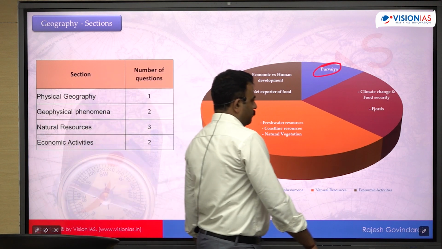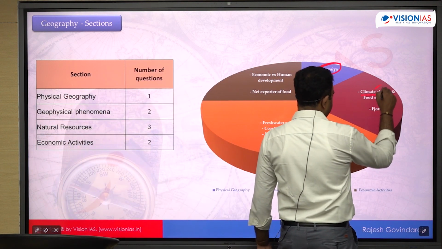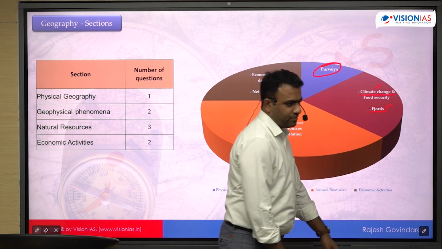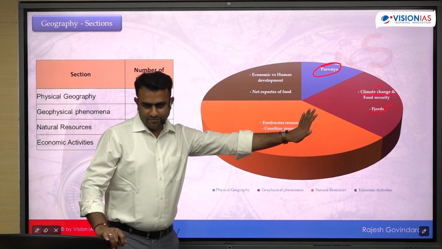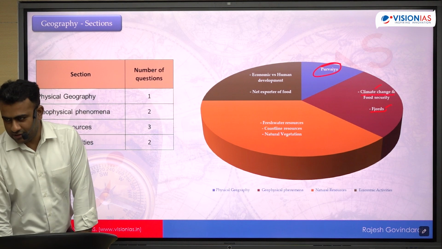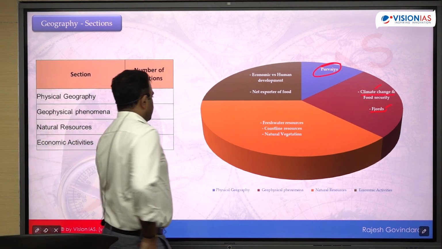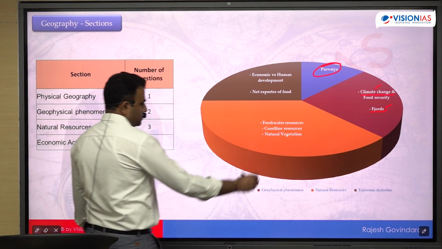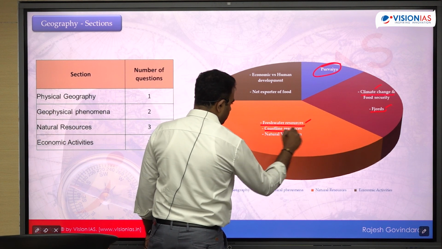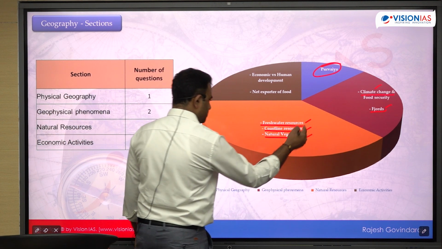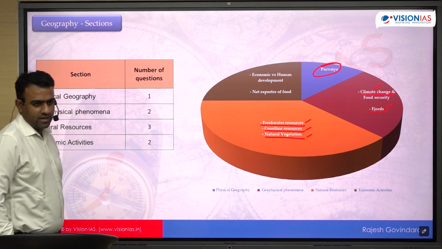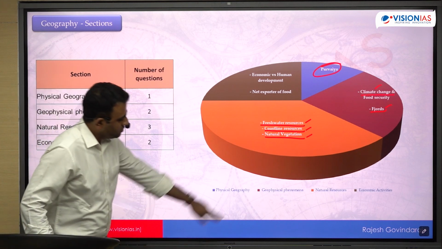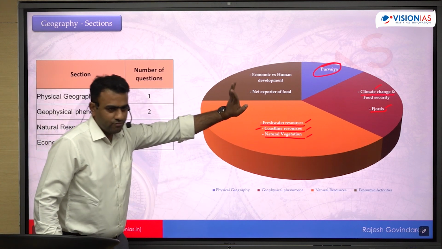Geophysical phenomena, we have 2 questions. One is related to climate change, another one is related to fjords. I'll explain why fjords should be included as part of geophysical phenomena. And there are 3 questions on natural resources. The question on fresh water resources, coastline resources, and then natural vegetation. All the 3 are resources, right? So 2 in the context of India, 1 in the context of the world.